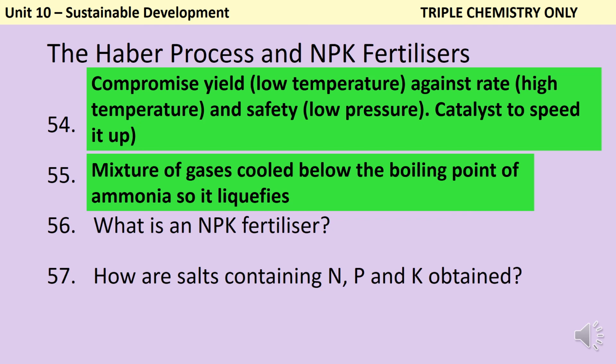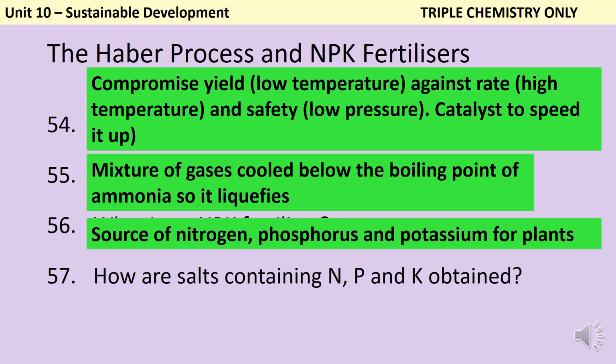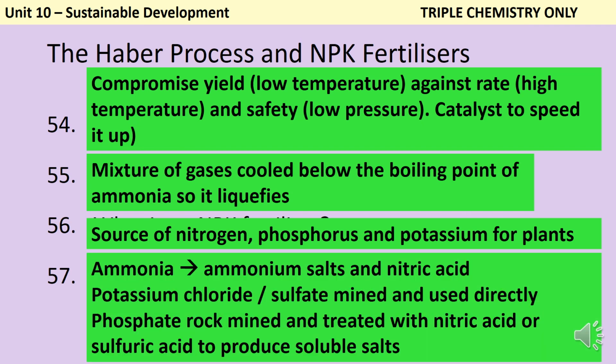An NPK fertiliser is a chemical sprayed on crops to help them grow better and make more protein, and it contains the three elements indicated by N, P and K, so nitrogen, phosphorus and potassium. To get the salts that contain the nitrogen, phosphorus and potassium, we use ammonia to make ammonium salts and nitric acid, which contain nitrogen. Potassium chloride and sulfate are both present in rocks and they can be mined, and those salts can be used directly.